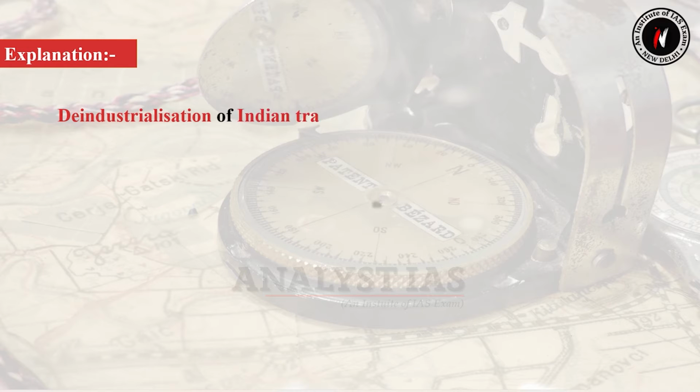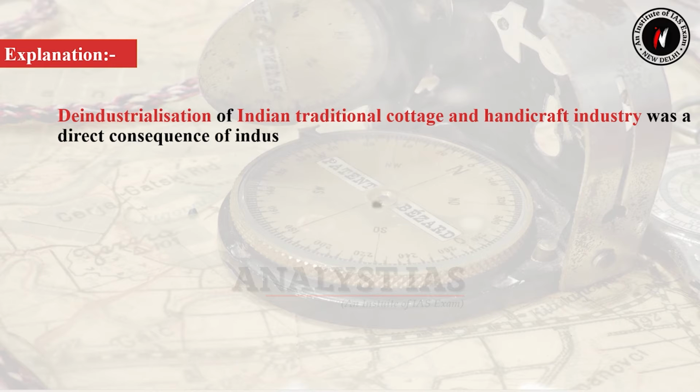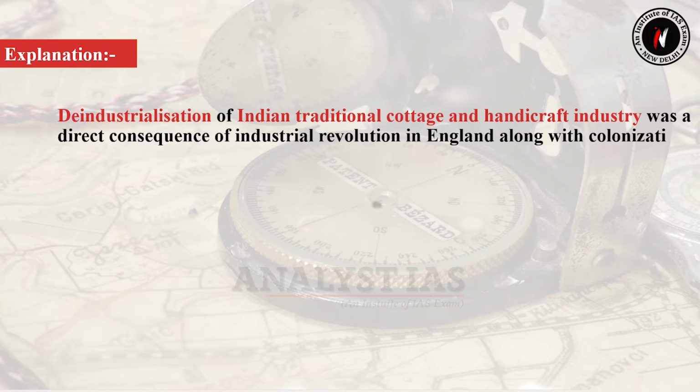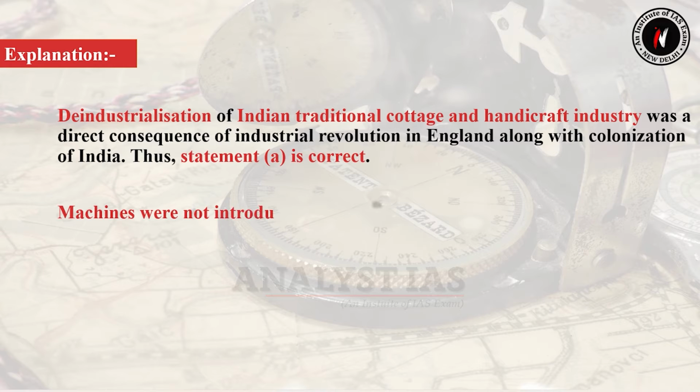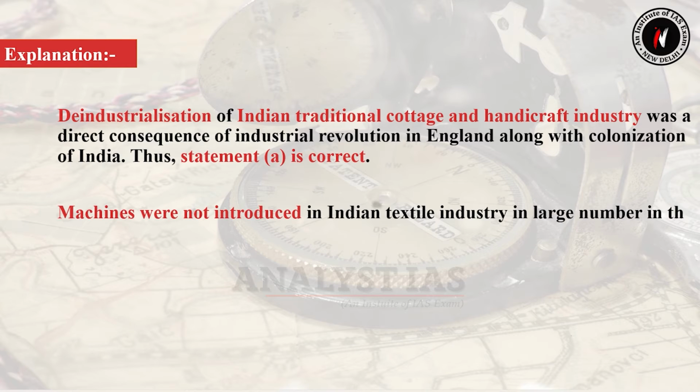Deindustrialization of Indian traditional cottage and handicraft industry was a direct consequence of Industrial Revolution in England along with colonization of India. Thus, statement A is correct. Machines were not introduced in Indian textile industry in large number in the first half of the 19th century.